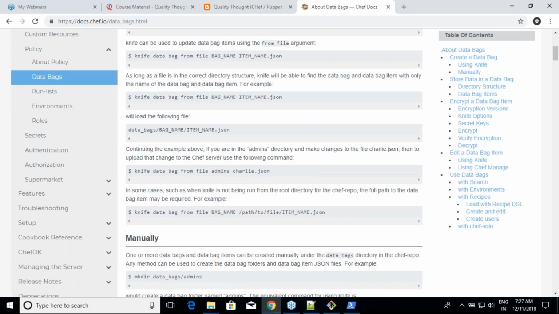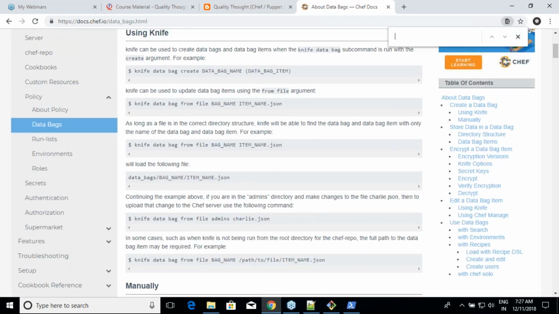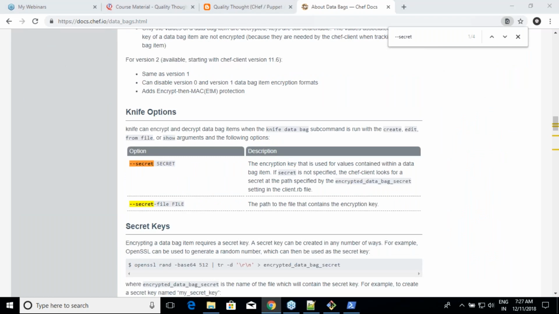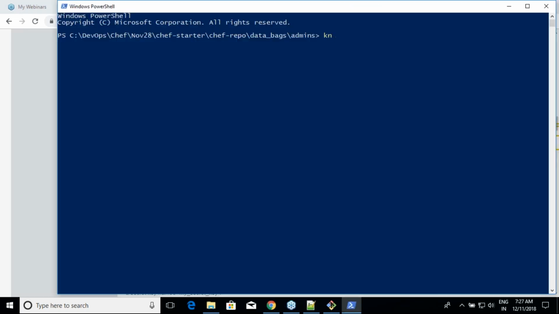Now, how do I encrypt them? You have all of this, right? I'll search for something called --secret. Wonderful. Now, knife data bag --help. I'm following the same structure that we have done for knife role also. We have done knife role --help, and then we found out that there are some commands over there. That is the same thing which I'm trying to search.